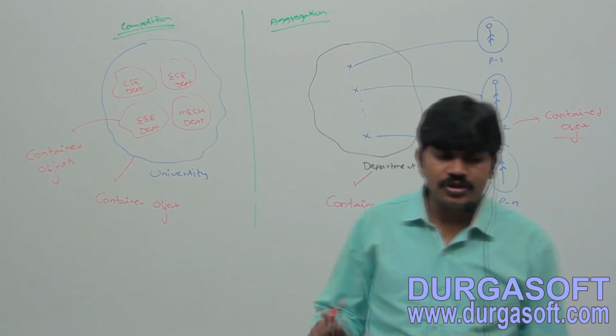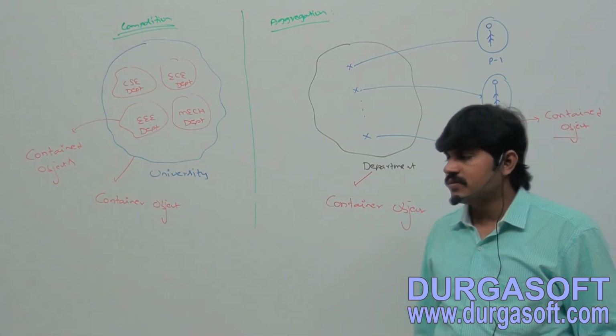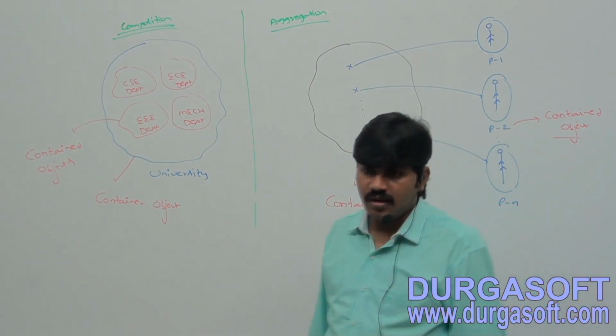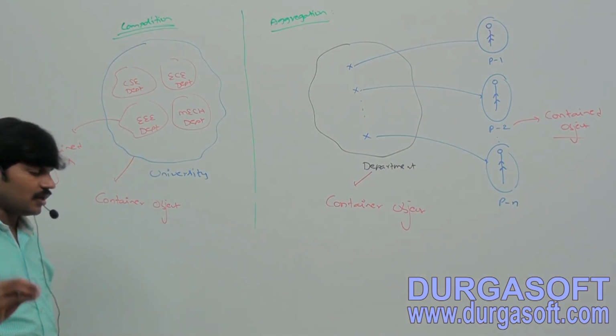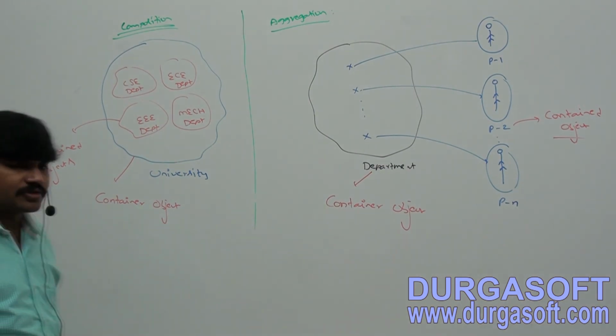Add note, first one. In composition, objects are strongly associated.